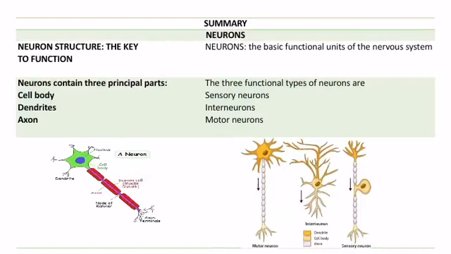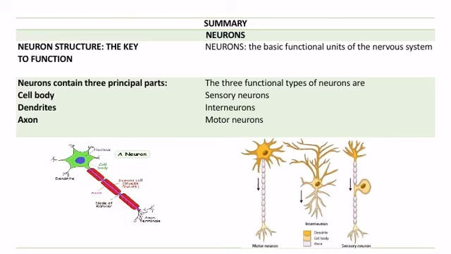Summary of today's lecture. This lecture was on the topic neurons. Neuron structure. A neuron contains three principal parts, which include cell body, dendrites and axon. Here you see the diagram of a neuron, and these are the dendrites, and this is the cell body which contains the nucleus, and this is the axon.